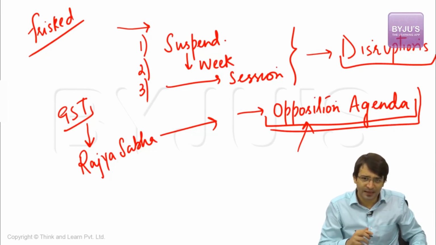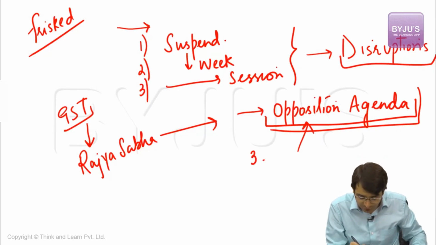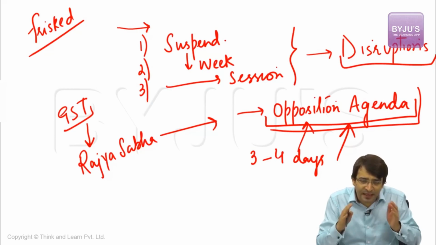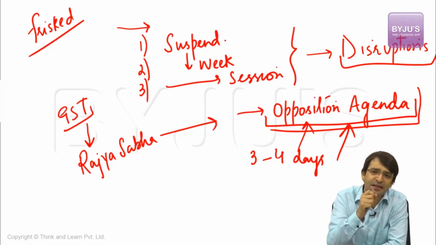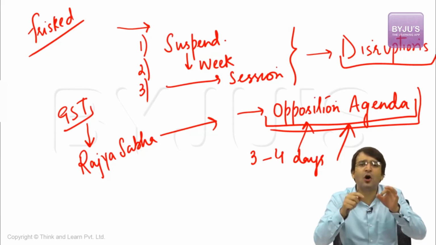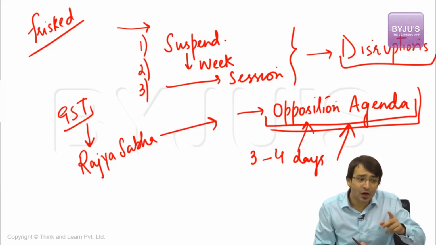In the first session of Indian Parliament, and at the beginning of every session of Indian Parliament, we can have 3 to 4 days for this opposition agenda. That means when the session of the Indian Parliament begins, in the first 3 to 4 days, everything that the opposition wants to discuss will be discussed. Every question that the opposition wants to raise will be discussed in the Parliament. There should be a full-fledged debate in all these 3 to 4 days on all issues which are raised by the opposition.